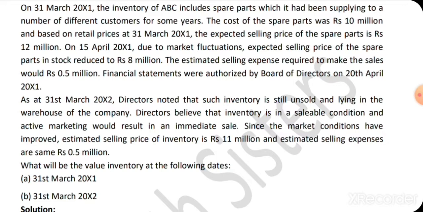In the second year, the cost is 10 million and the estimated selling price is 10.5 million. So whichever is less means cost has to be taken into consideration. That is 10 million. So inventory has to be valued at 10 million. But the value which we are carrying forward is 7.5 million. So there is a difference of 2.5 million. Again, the treatment should be given for this 2.5 million. Hope you understood this point.